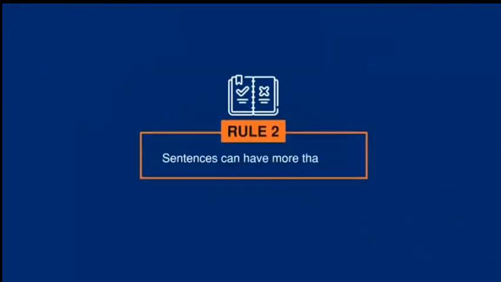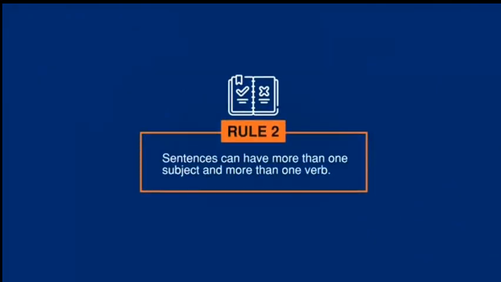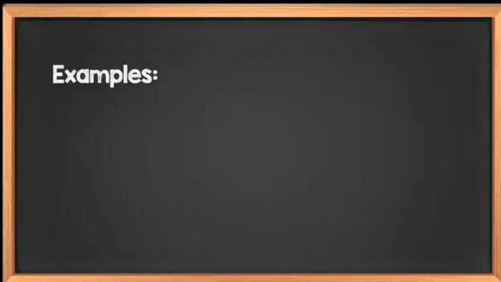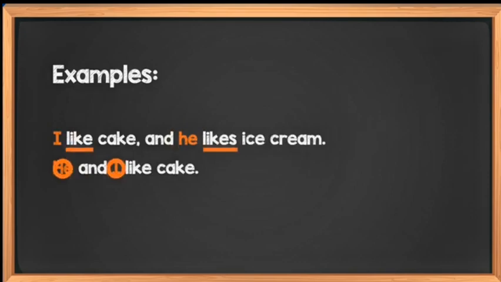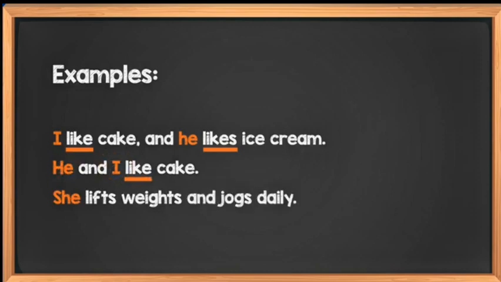Rule 2. Sentences can have more than one subject and more than one verb. Examples: I like cake and he likes ice cream. 2 subjects and 2 verbs. He and I like cake. 2 subjects and 1 verb. She lifts weights and jogs daily. 1 subject and 2 verbs.